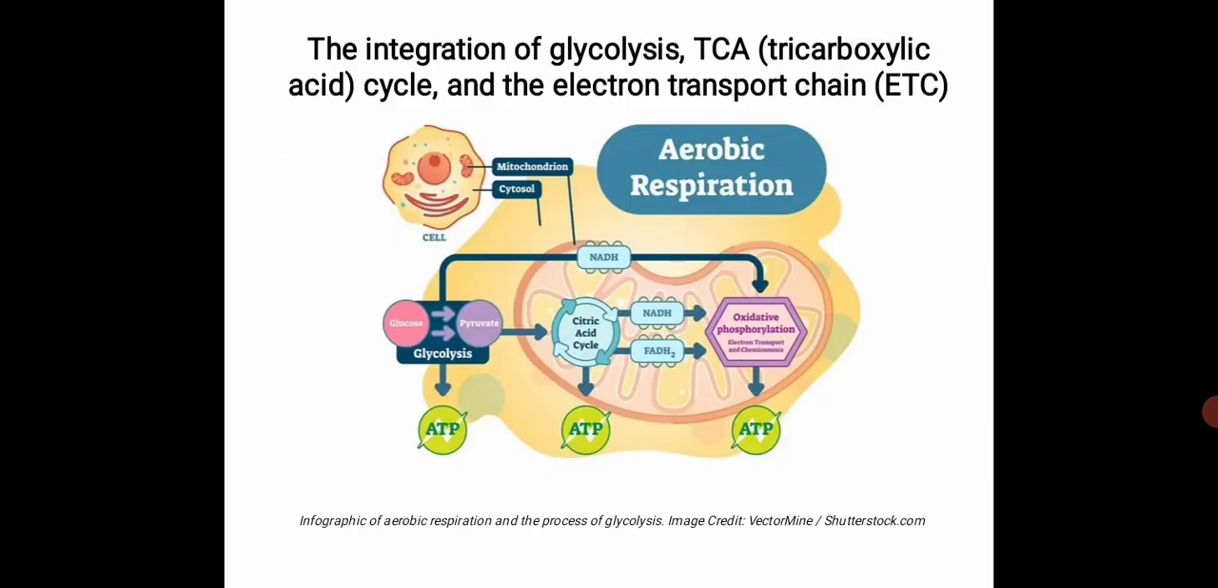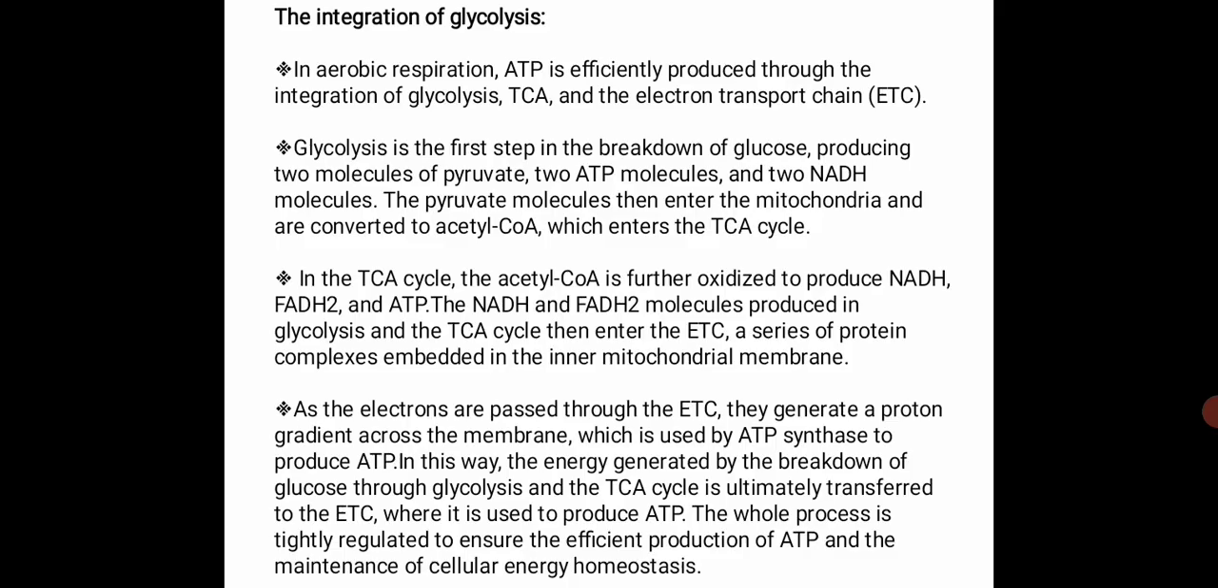So this is how glycolysis, the TCA cycle and the electron transport chain are integrated. All this integration is to bring about the production of ATP molecules. Glycolysis takes place in the cytoplasm of a cell. The TCA cycle and electron transport chain take place in the mitochondria of a cell. In aerobic respiration, ATP is efficiently produced through the integration of these pathways: glycolysis, TCA and electron transport chain.